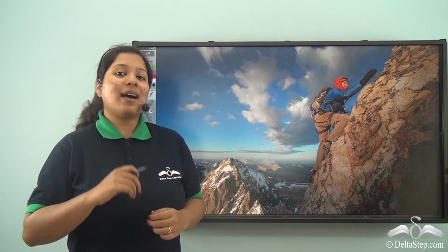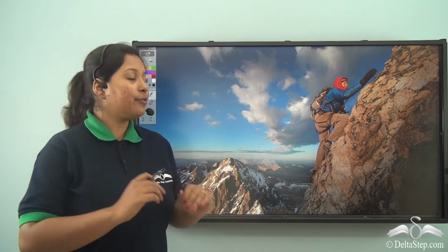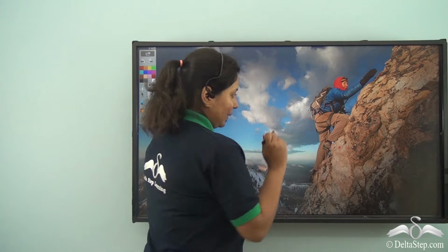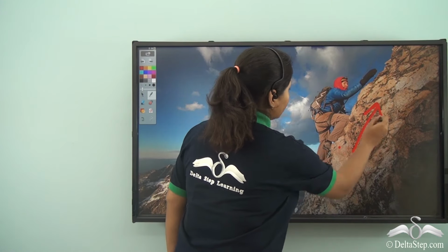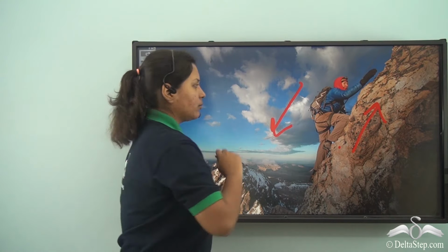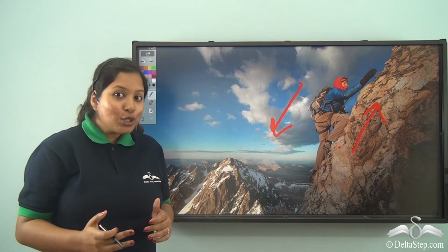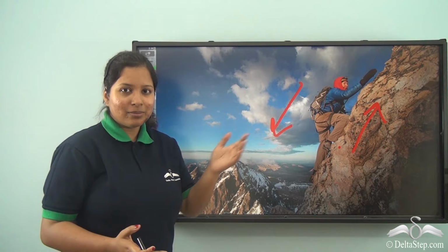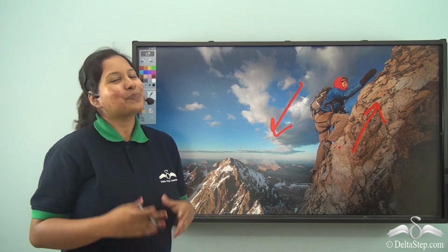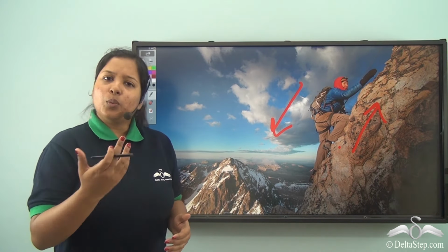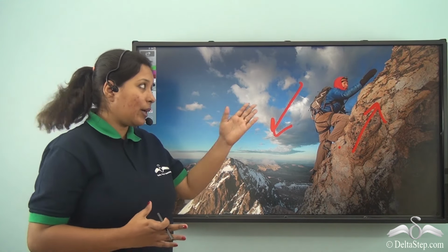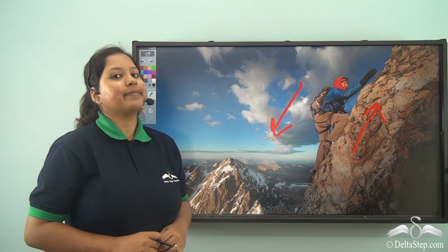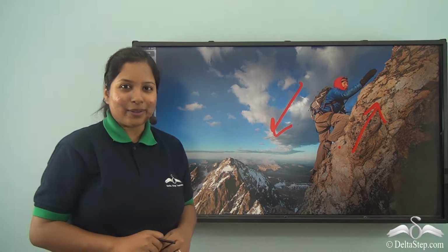Well, let me ask you a question. What if you have gone for a trekking and you need 5 days to go up the mountain and 3 days to climb down? What would you do? Would you take your house along with you? Is it possible to carry? Not at all. So, where would you spend your nights after a whole lot of hard work that you have done throughout the day? Well, you need to think about that.